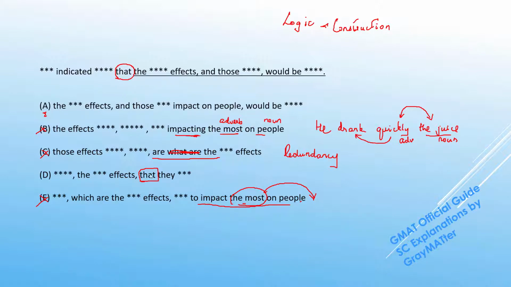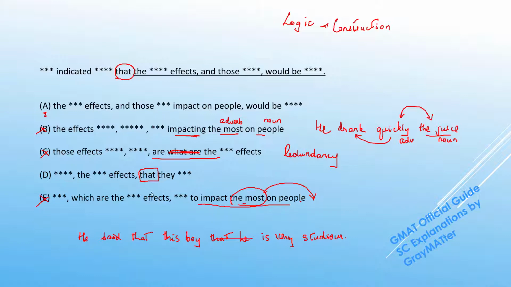And this that would cause a redundancy in construction because it'll be just like saying, he said that this boy, that he is very studious. Now, is that how we'll put this across? Obviously not, right? We would directly say that he said that this boy is very studious.